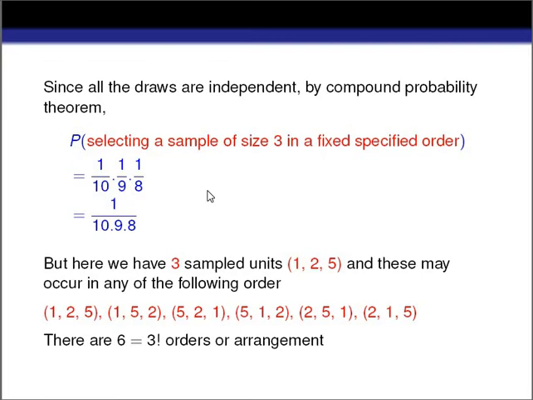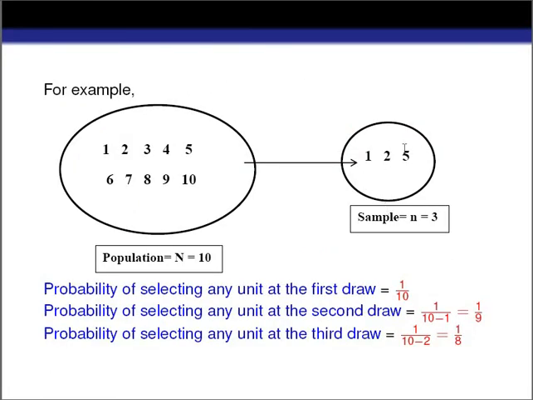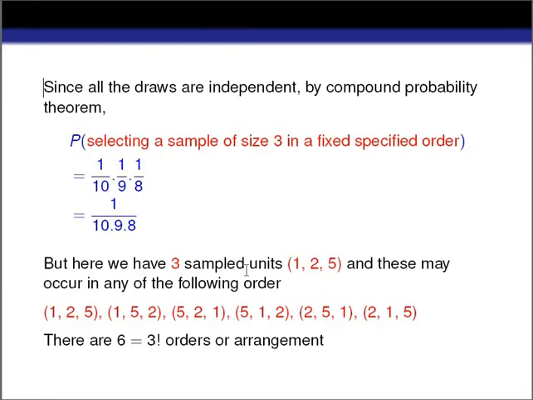Here we can see that, suppose for example, this is our sample observation. We draw randomly the sample from the population, and we get 1 2 5. That means we get these sample observations using the simple random technique. Now in our sample, how many units are there? There are 3 sample units.